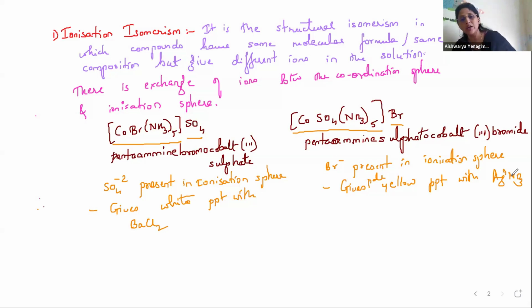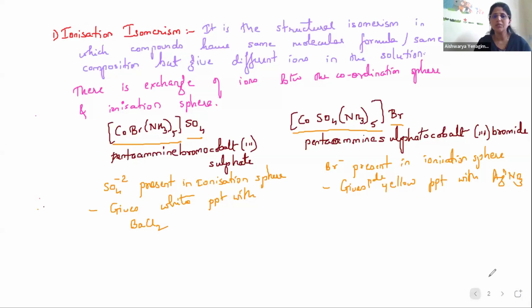That is why the first gives a white precipitate with BaCl2, whereas the second, since there is Br- in the ionization sphere, gives a pale yellow precipitate with AgNO3. This is ionization isomerism, the first isomerism in structural isomerism.